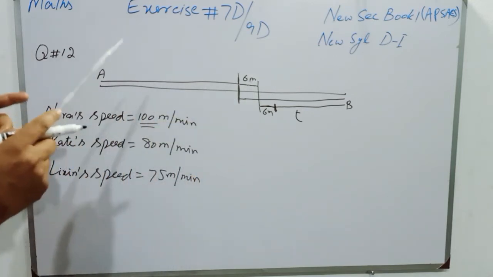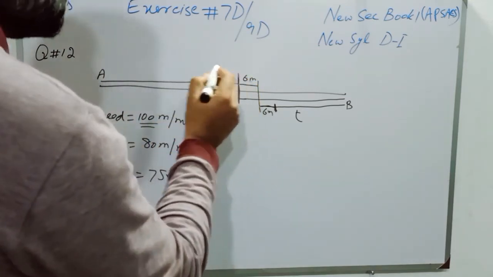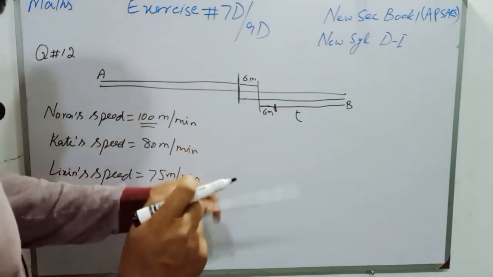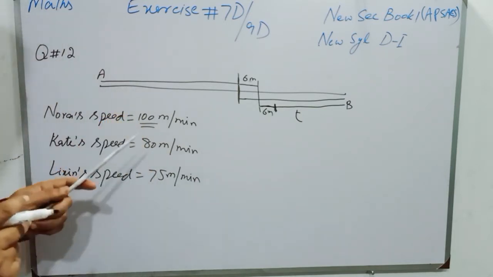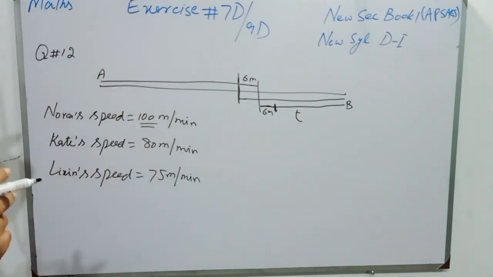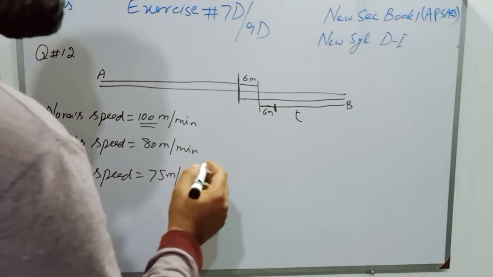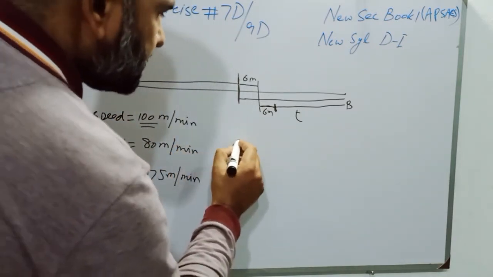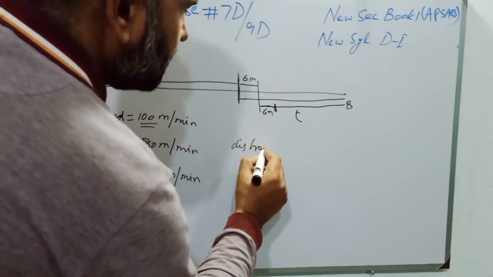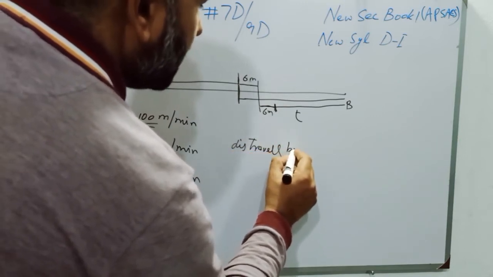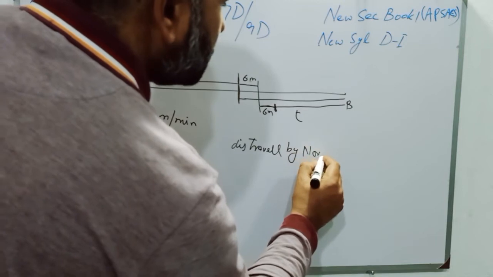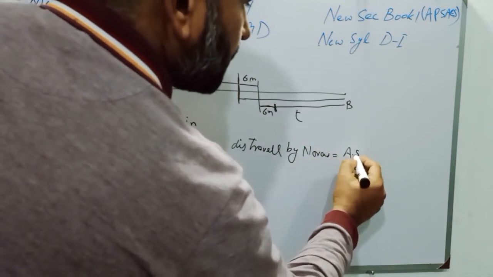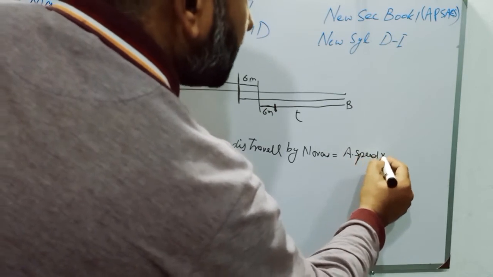So students, first we will find the distance of meeting of Nora and Kate after time T, and their average speed is 100 meter and 80 meter per minute. So students, distance traveled by Nora will be average speed multiplied by time.